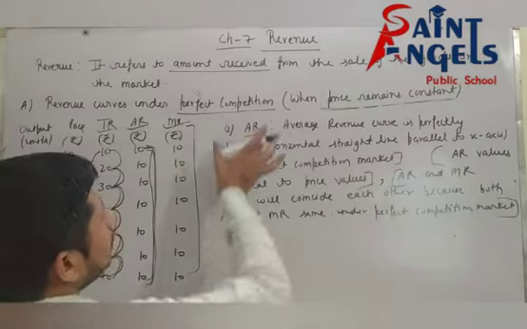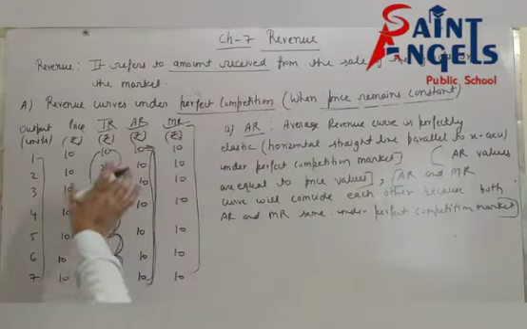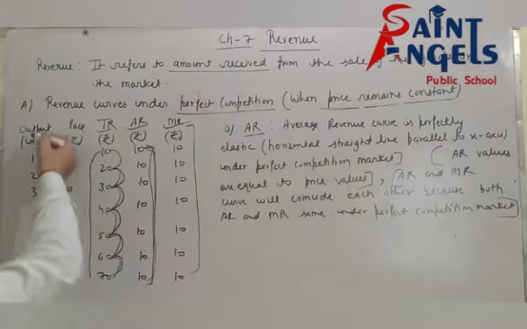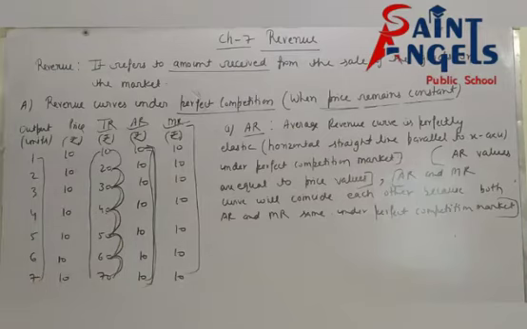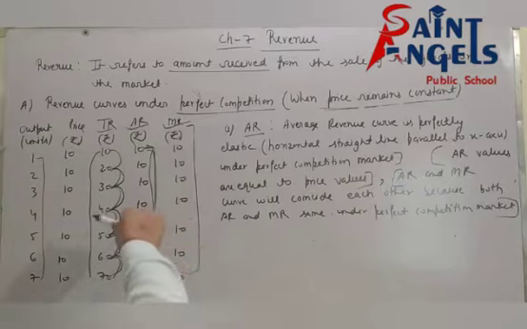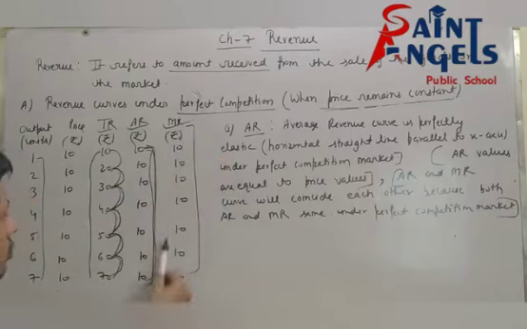Means first of all you will prepare a table according to this condition. When price remains constant, you will take any value of output, up to 7 units, 6th unit, 5th unit, it's up to you. Then after you will take price, but price should be constant, and you can take any value of price. Then after you will calculate TR, AR, MR, and then you will explain the situation of AR curve, then the situation of MR curve, then the situation of TR curve.